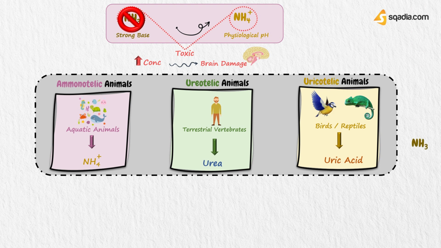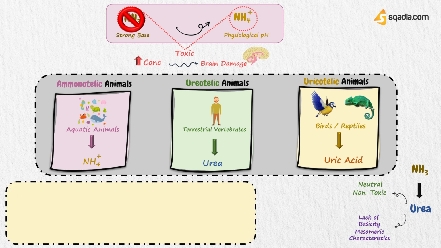This ammonia is converted to urea. Do you know why? Well, in contrast to ammonia, urea is neutral and therefore relatively non-toxic. The reason for the lack of basicity is the molecule's mesomeric characteristics. Let's understand this mechanism of resonance.